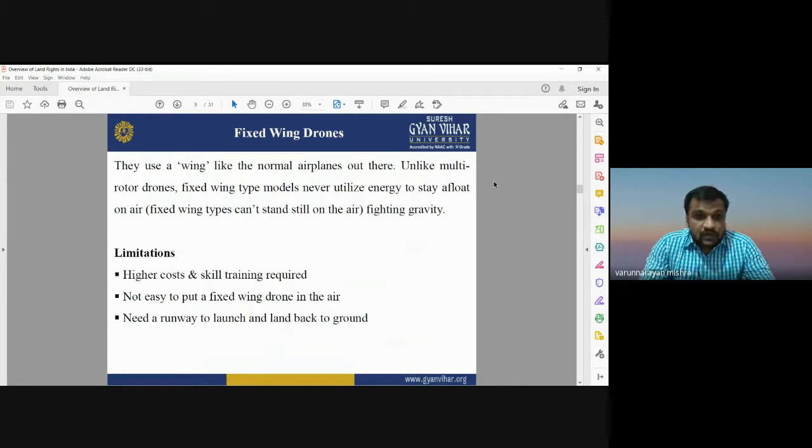The limitations of these kinds of drones are that they are costly, and they require skilled manpower to fly them. It is not easy to put a fixed wing drone in the air, and it needs a runway to launch and land back on the ground. So this has some limitations also, but still it has a longer flight time in comparison to multi-rotor drones.